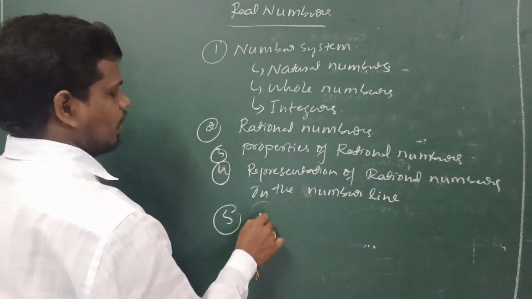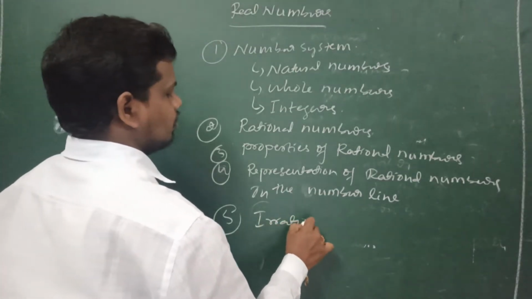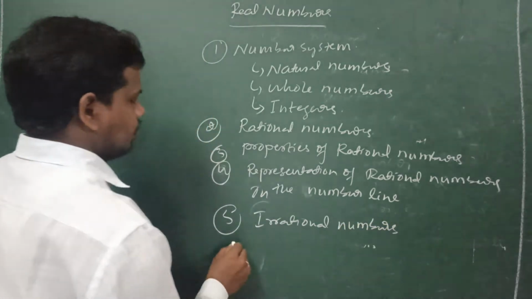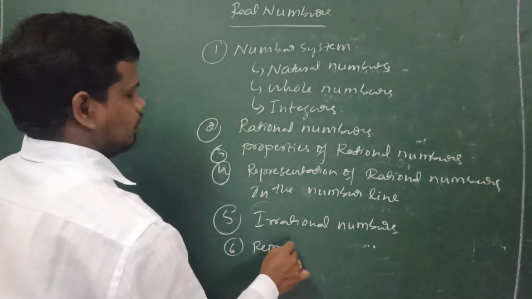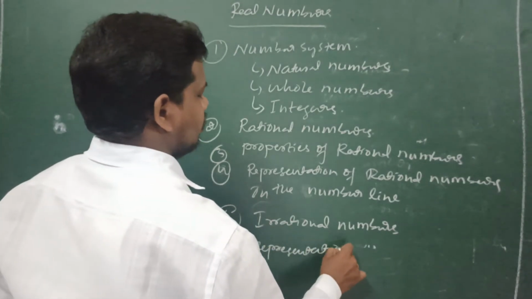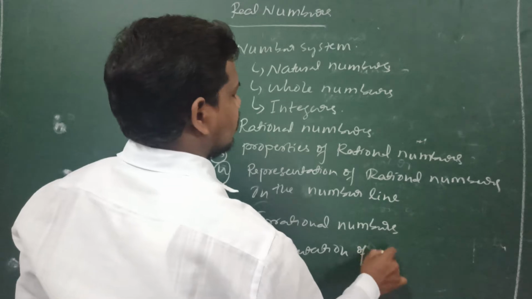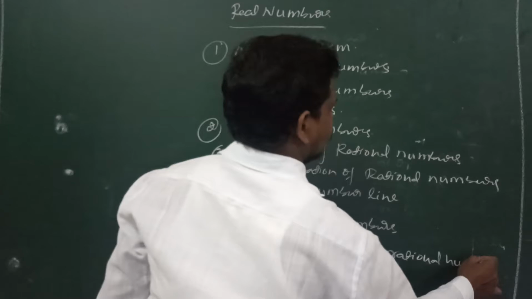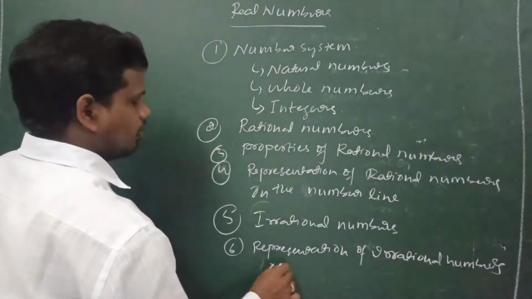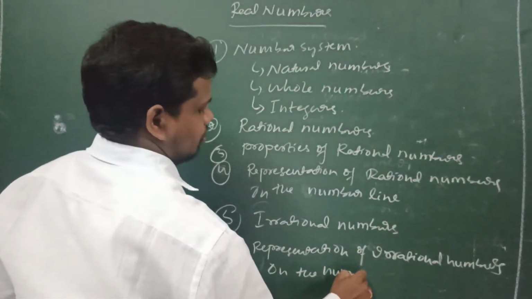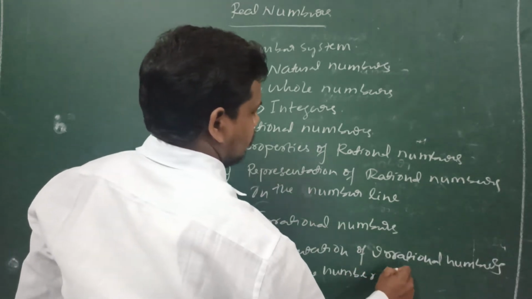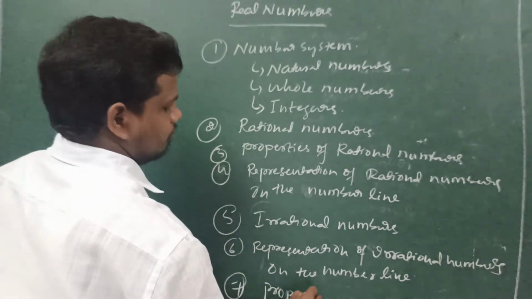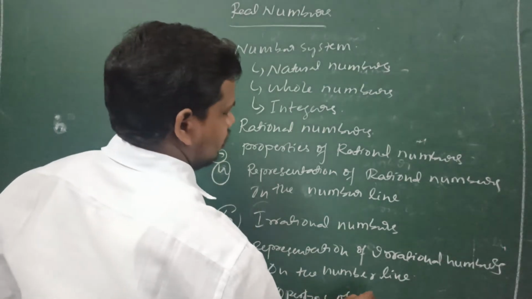Next, irrational numbers, representation of irrational numbers on the number line. Next, properties of irrational numbers.